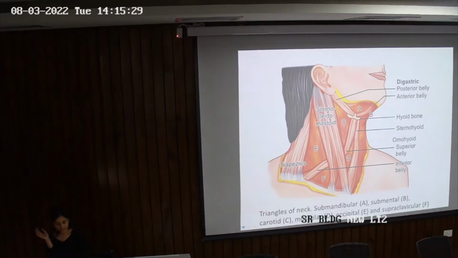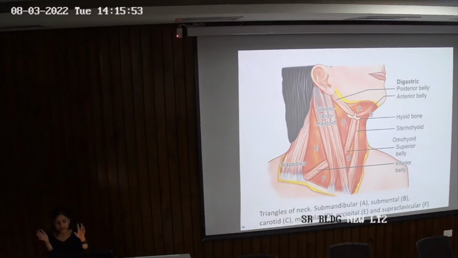Now if you see, D is the muscular triangle. The boundaries of the muscular triangle: the midline, then the internal boundary becomes your strap muscles, and the lateral boundary is the anterior border of sternocleidomastoid. Then C is your carotid triangle. Carotid triangle is between the strap muscles, the posterior belly of digastric, and the anterior border of sternocleidomastoid.